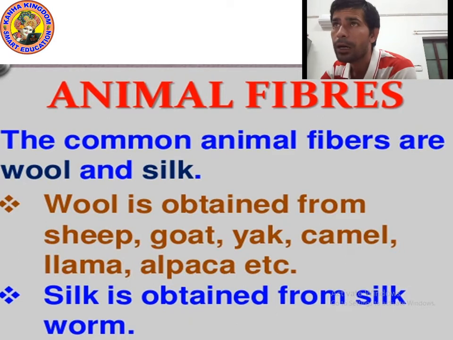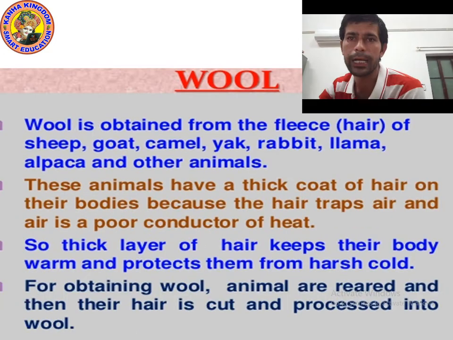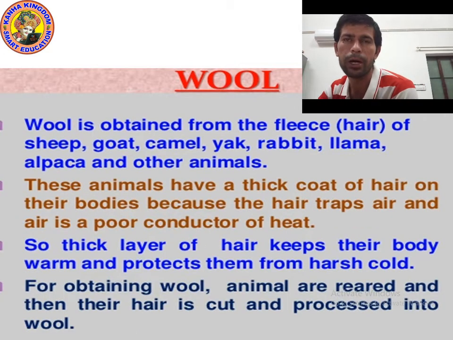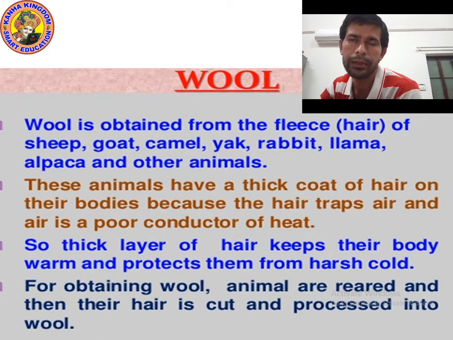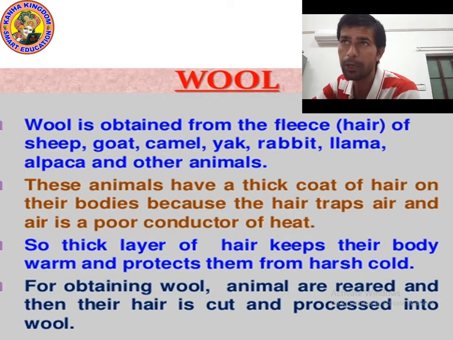Okay kids, I hope you understood. So fibers which are obtained from animals are called animal fiber. Examples are silk and wool. Okay, now let's move on to the next point. Kids, now let's talk about wool. Today in this class we will study completely about wool.